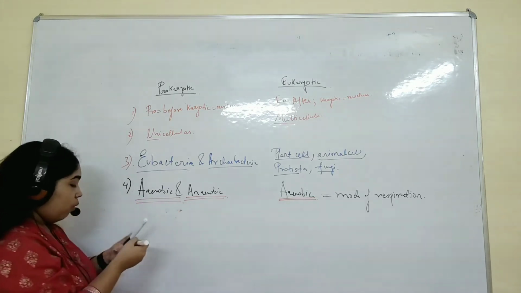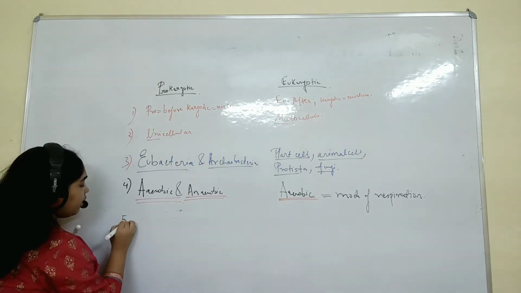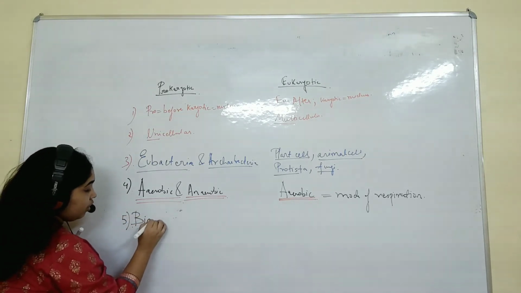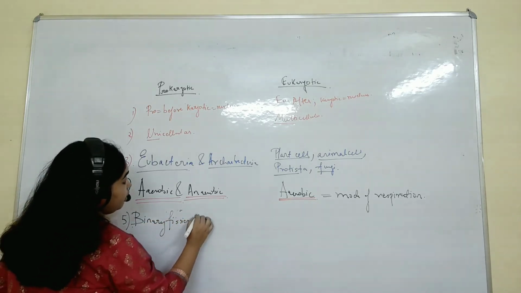Understand? Now reproduction. Here it is very simple. Just understand the reproduction is binary fission. You will know all these. Binary fission. You can say budding also.